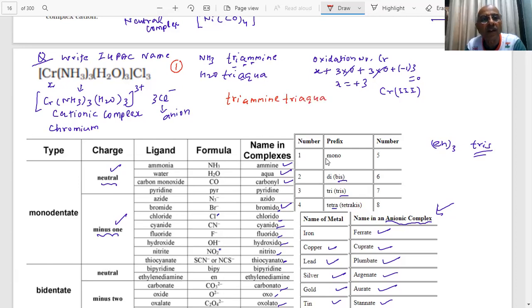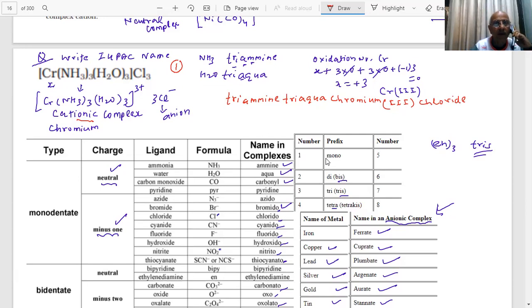Tetraamine, triaqua. After that, the metal will come. This is a cationic complex. Cationic complex, therefore chromium. Cr is chromium. Oxidation state, how much? 1, 2, 3. And I will simply write Cl3 as chromium. That's all. I do not write "tri" or any chloride, because that is taken care of by this oxidation number.